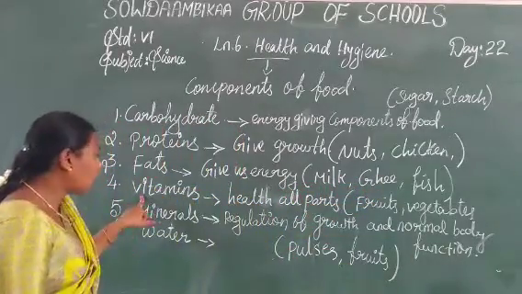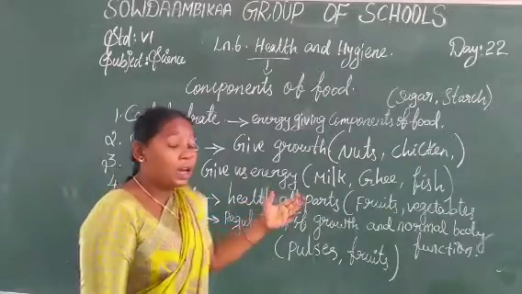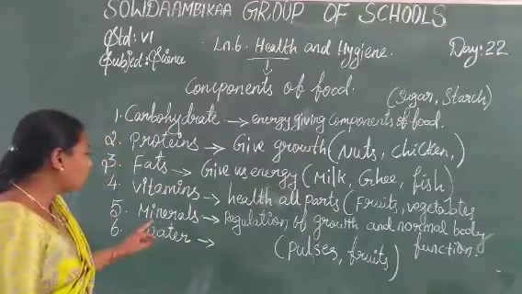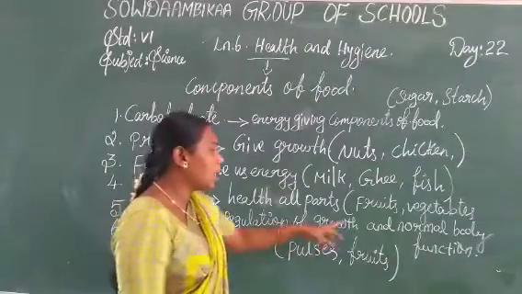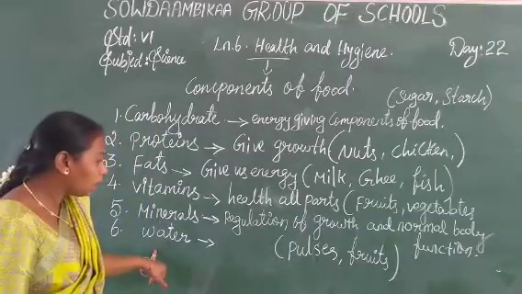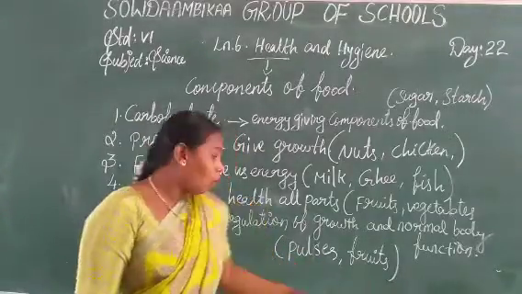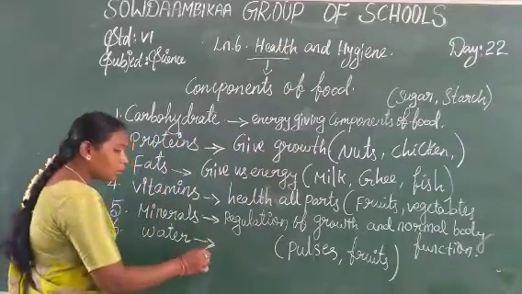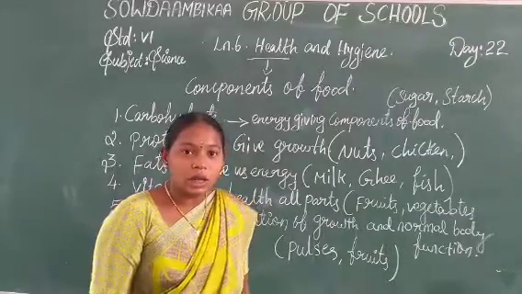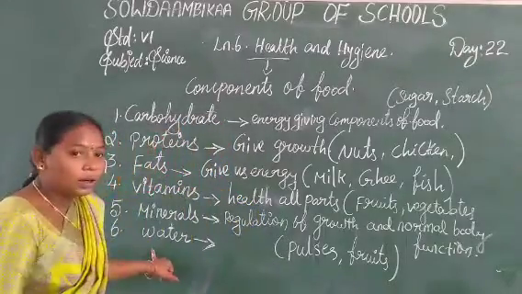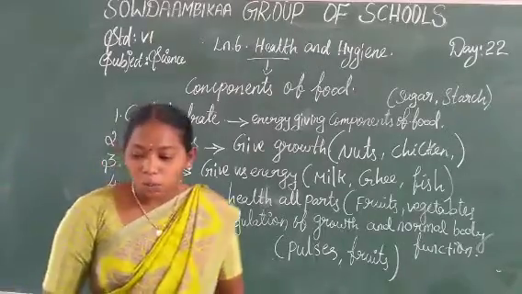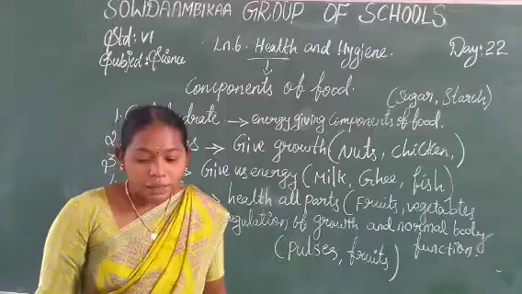The next one is the vitamins. Vitamins give health and help all parts of the body, found in fruits and vegetables. Next one is the minerals, for the regulation of growth and normal body functions. Next one is the water. Water is very important for our body. Why? It controls your body heat. Yes, water is a very important component of food. Okay, children, the next one.